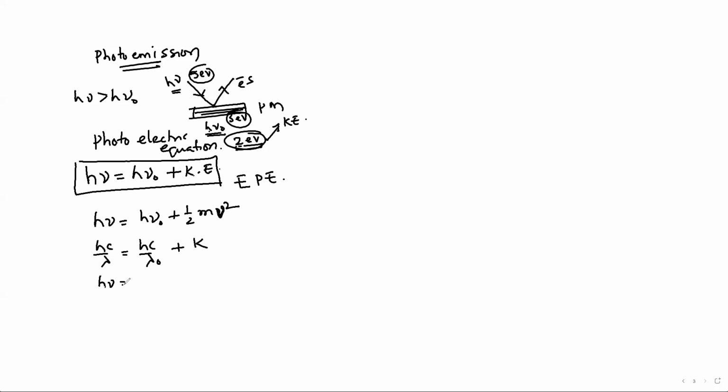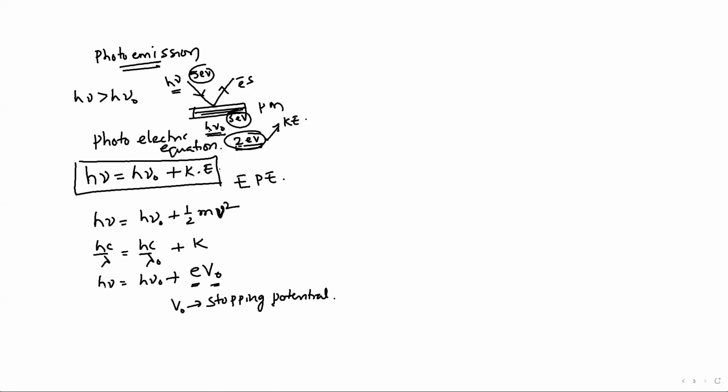And h nu equals h nu naught plus the kinetic energy of electrons can also be written as e V naught, where e is the charge and V naught is the stopping potential. What is the meaning of the stopping potential? We will discuss later. These are the different forms related to the Einstein photoelectric equation. And this equation is verified with some experiments. Lenard did some experiments to verify this.